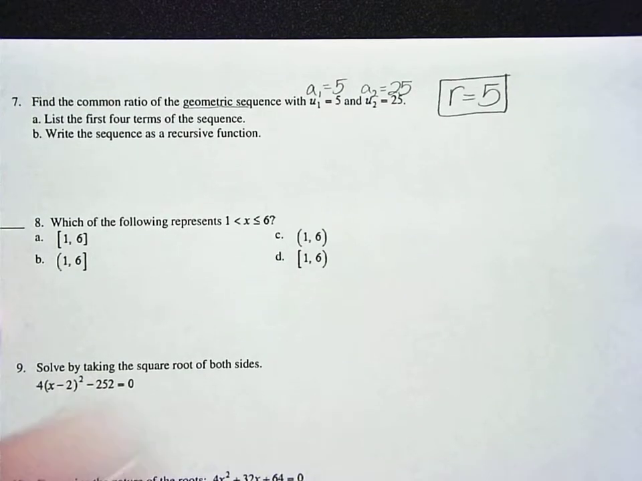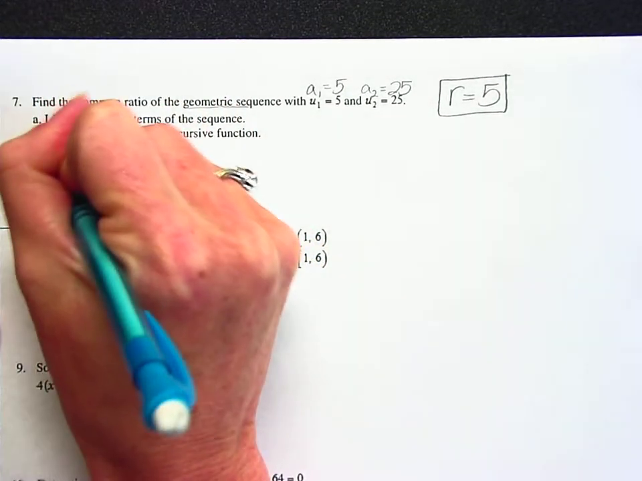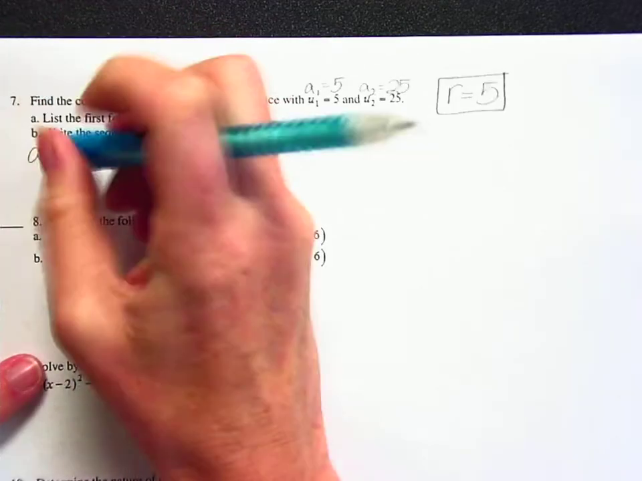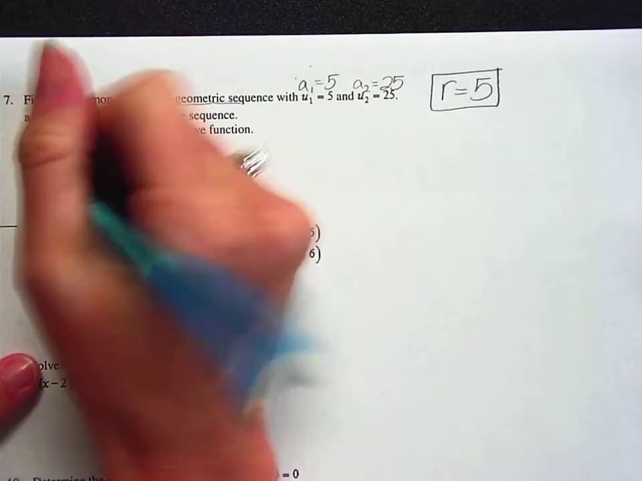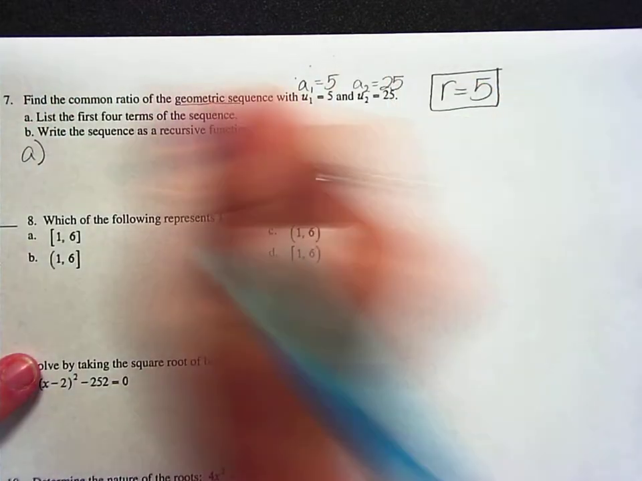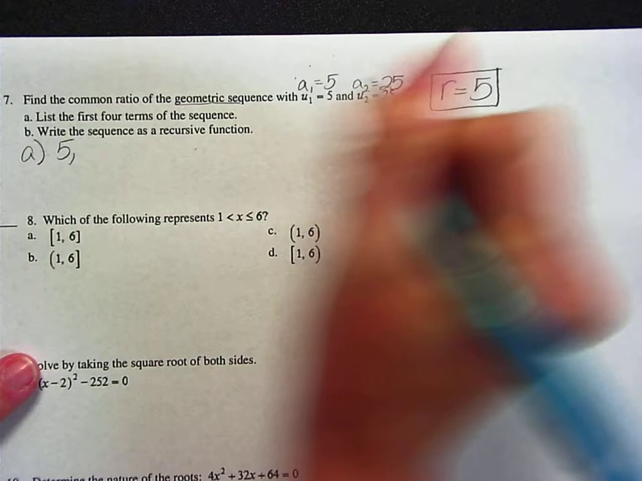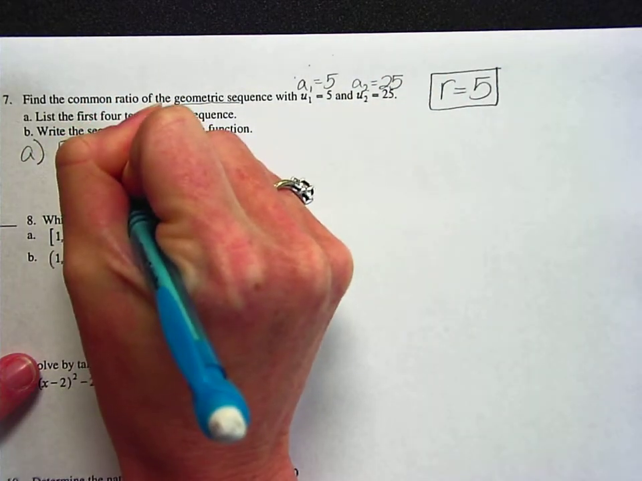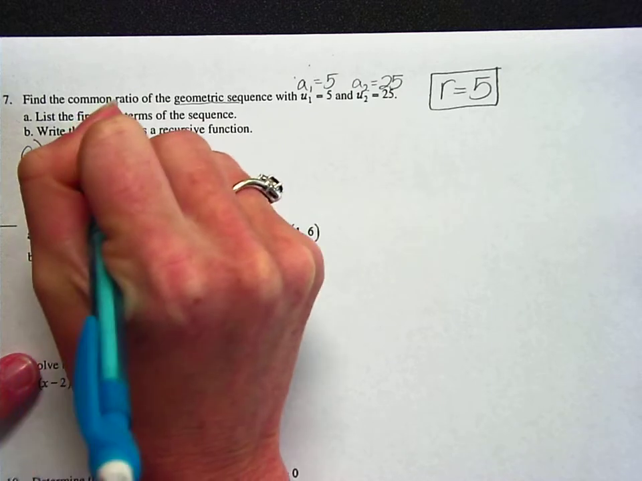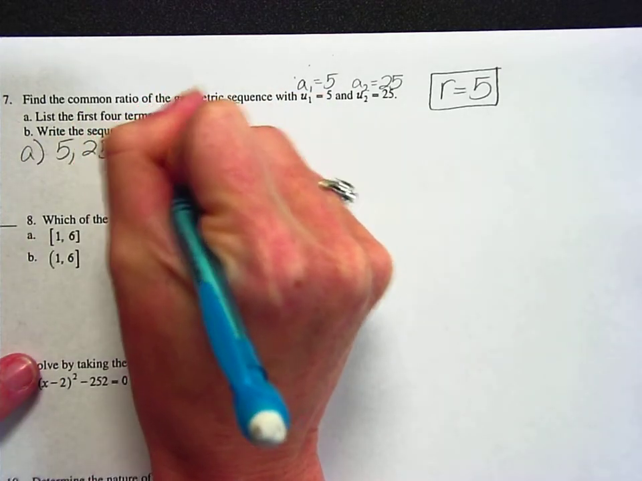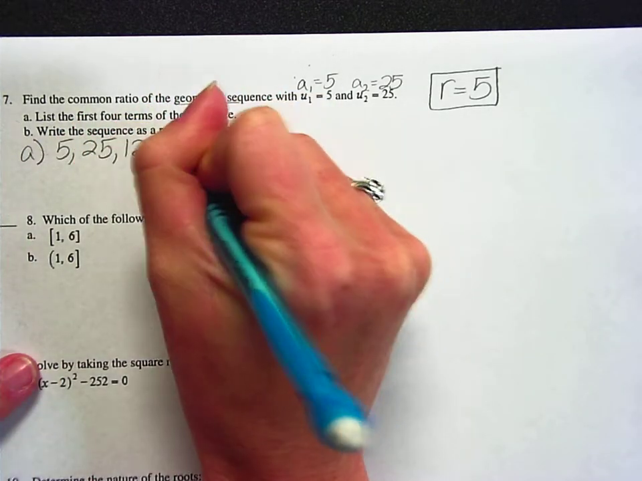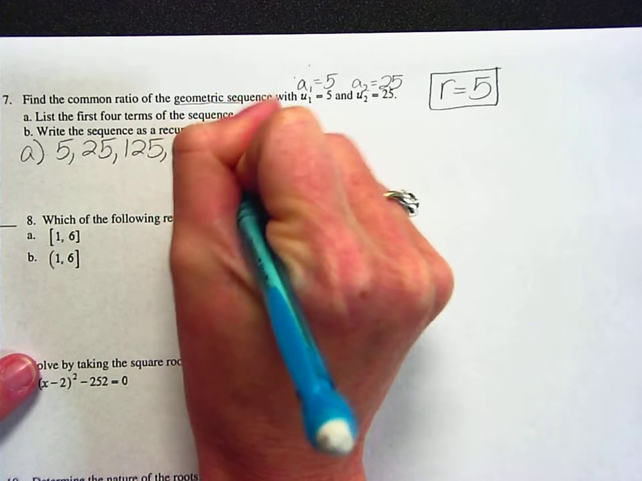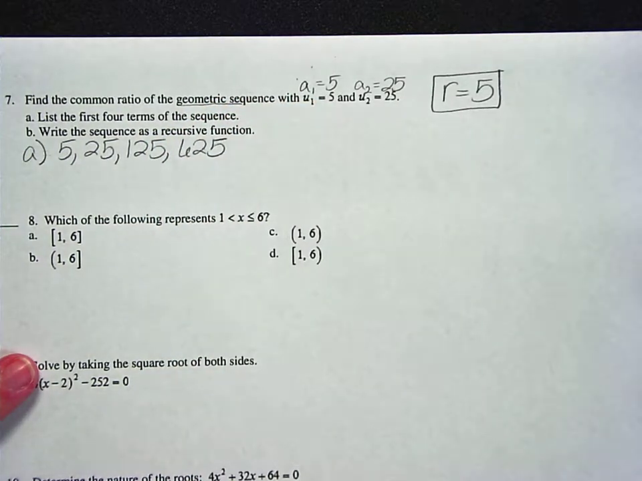common ratio. So then on part A, they asked me to write out the first 4 terms. Part A, write out the first 4 terms. So I know my first term is 5. They already gave me that one, and they gave me that the second term is 25. So to find the third term, I'm going to multiply 25 by 5. So that's going to give me 125. And 125 times 5 is going to give me 625. So there's the first 4 terms of my sequence.